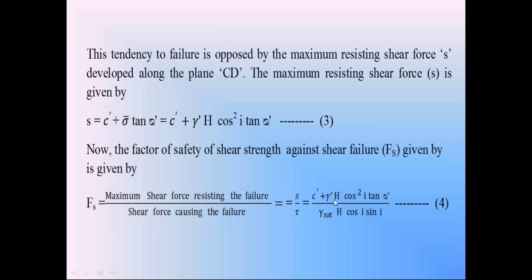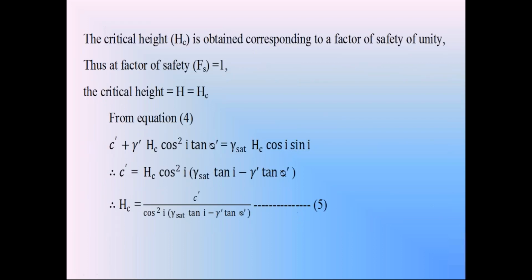So what is the height of the soil slope in the seepage flow condition in that critical situation? At critical condition, Fs is equal to 1. So check this equation 4 to find out the critical height hc or h in the seepage flow condition. So take the factor of safety Fs equal to 1. Bring this denominator to the left side. This equation 4 becomes gamma saturation into h into cos I into sin I is equal to c dash plus gamma dash h into cos square I into tan phi dash.